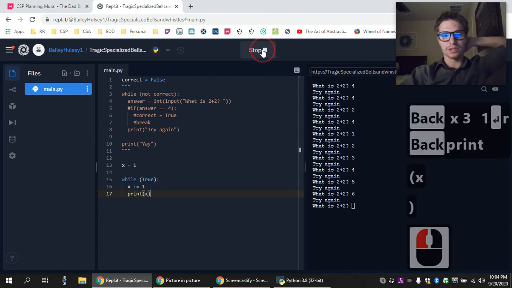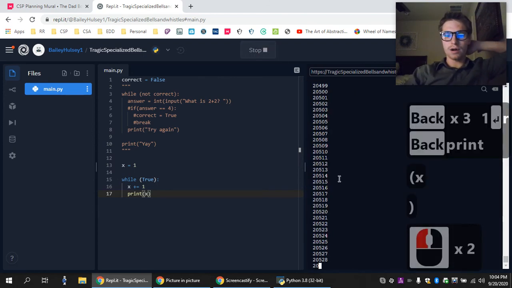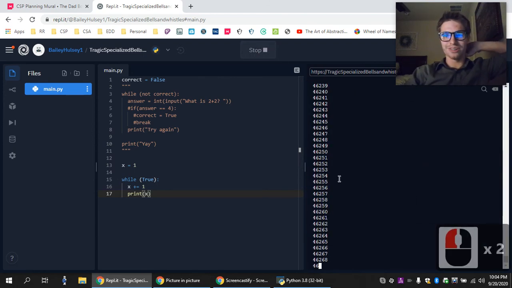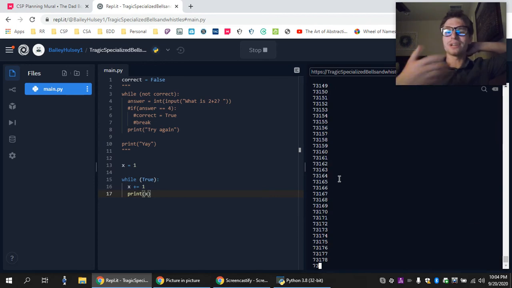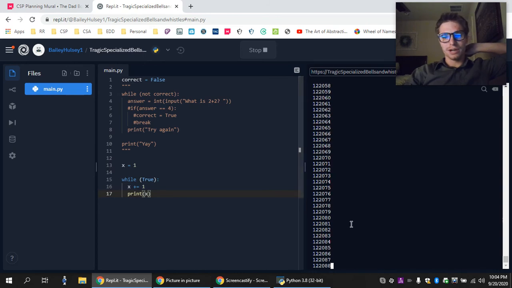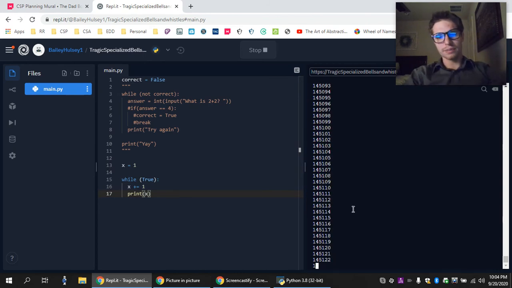Okay, so let's see what happens when I do this. Wow, it already got into several thousand. So that's kind of fun, to run an infinite loop and see what kind of math stuff shows up and how fast it shows up. Infinite loops are kind of fun, but obviously, most of the time you don't want that.